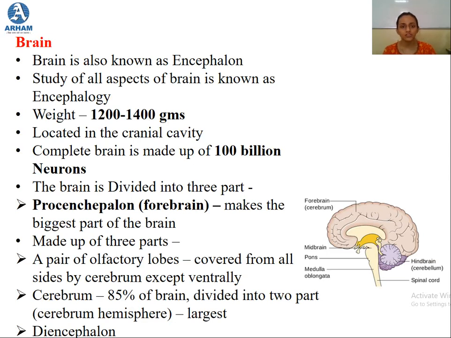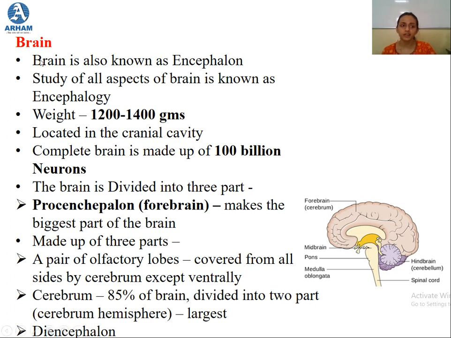Students, we are on the ninth chapter of your syllabus, that is control and coordination. And in the previous session, we had started with the new part of this chapter, where we started studying about the structure of the brain.